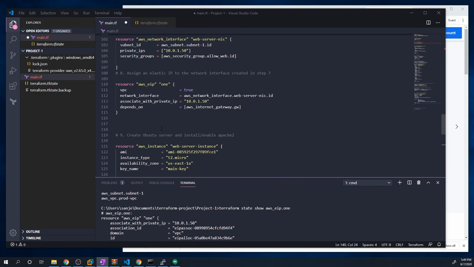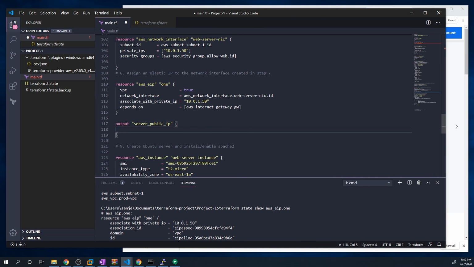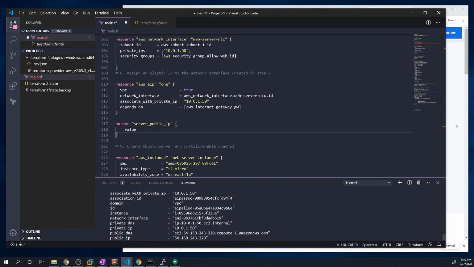As I said before, one of the main use cases is extracting the public IP that's going to get assigned to an Elastic IP or an EC2 instance that gets created. So we can just do the output. And then we have to define an output for this. I'm just going to call this my_server_public_IP. And then here we just assign it a value. So we get the value from this right here, from this Terraform state show.